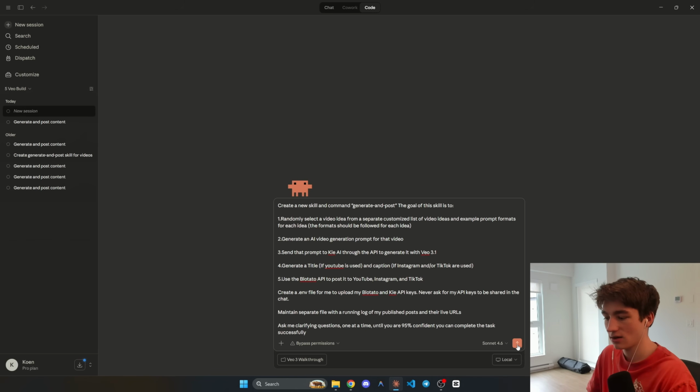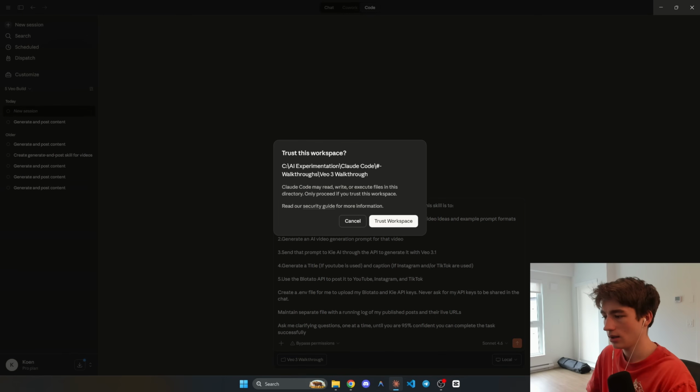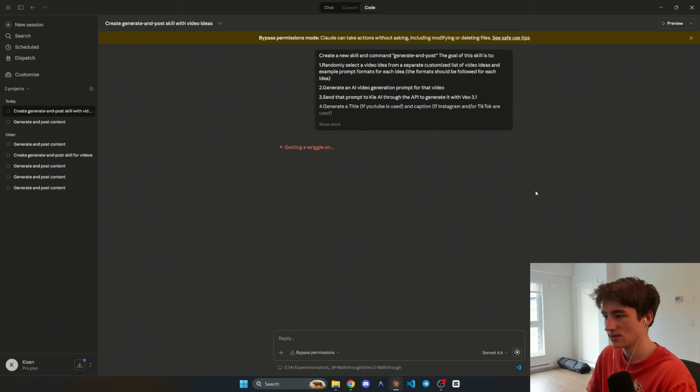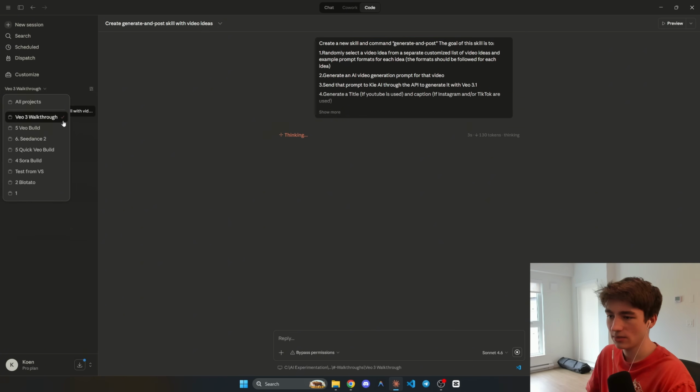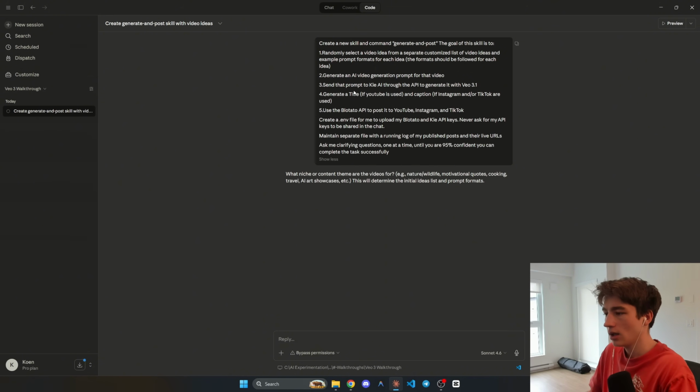I'm actually going to send this off first. As you can see, we're still on the VO3 walkthrough folder that we selected. And I'm going to click that and trust workspace. On the left, I'm just going to make sure I only have this project selected so it's clean on the left over here. And so it's going to ask us our first question.